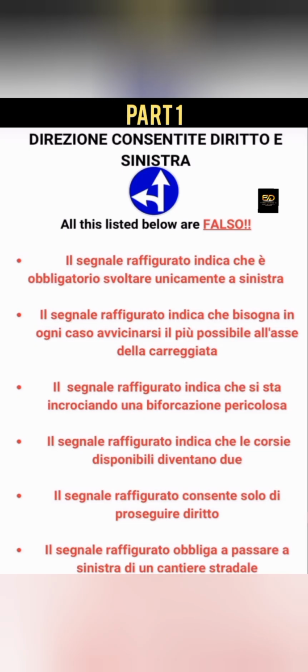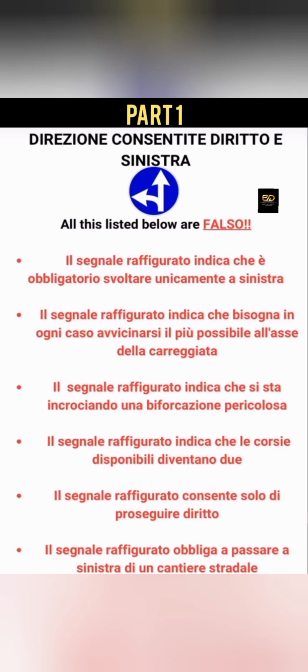Il segnale raffigurato indica che la corsia disponibile diventa due. They are saying here that the lane that is available becomes two. It's not true. All these ones are not true about the sign. The sign is saying: turn left and go straight. Il segnale raffigurato consente solo di proseguire diritto. You see another lie. They are saying that it only allows you to continue straight, which is not true. I wish they said this sign allows you to continue straight. Yes, it's true. But when they now mention that it's only straight, it's false.